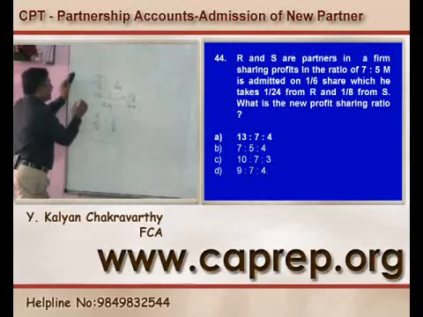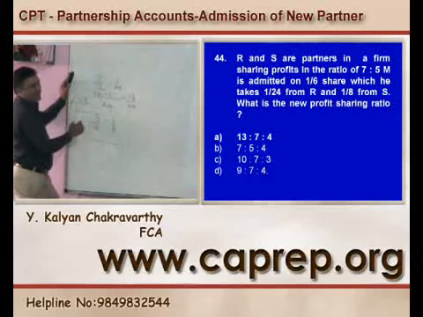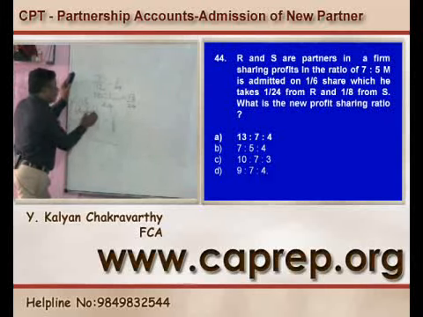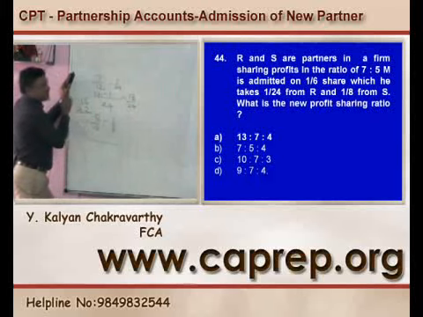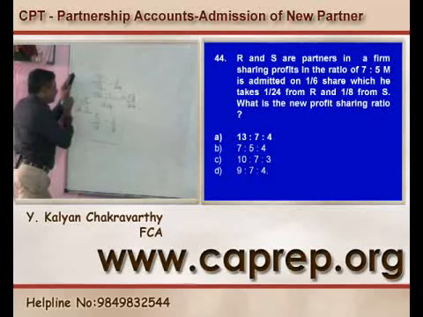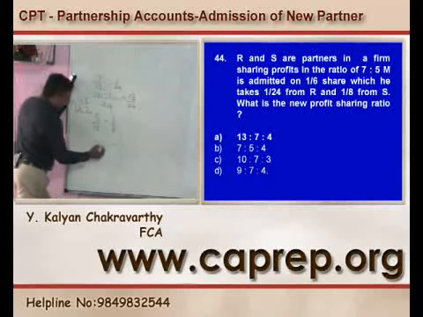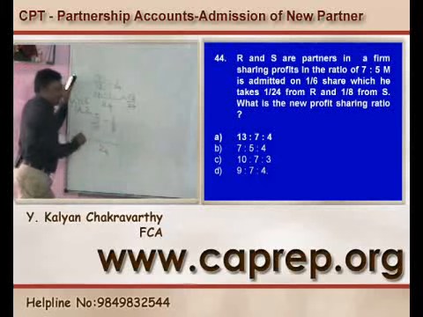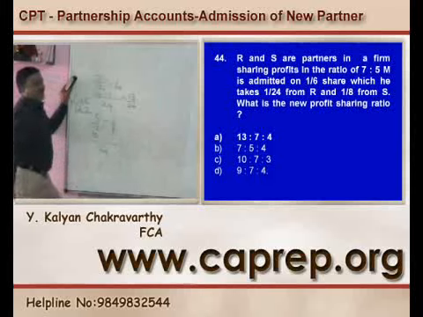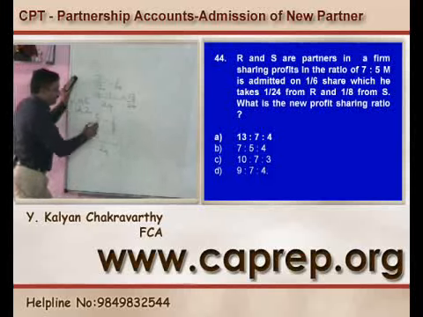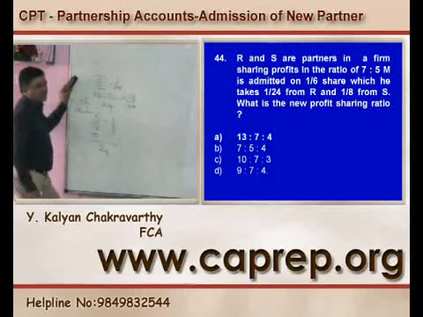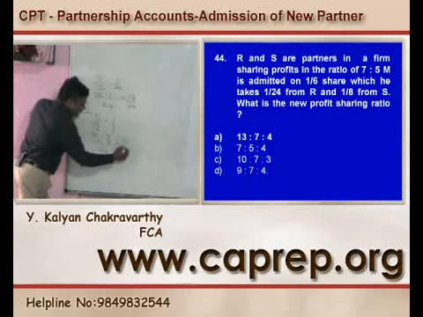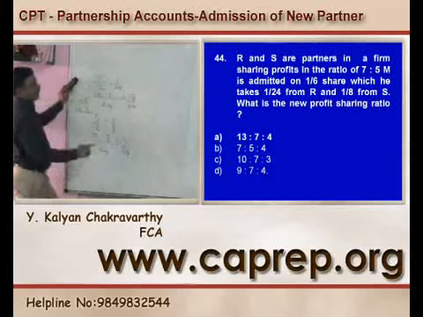LCM कैसे करते? 12, 8. 4 is the common factor. 3, 2. 3 into 2 is equal to 6. 6 into 4 is equal to 24. 24 12 में से कितना टाइम? 2 times. 2 into 5 is equal to 10. 24 8 में कितने टाइम? 3 टाइम. 3 into 1 is equal to 3. That is equal to 7/24.